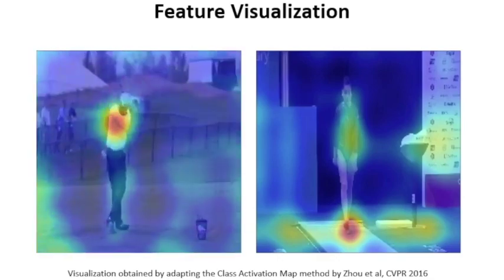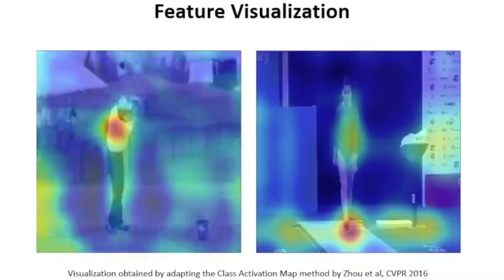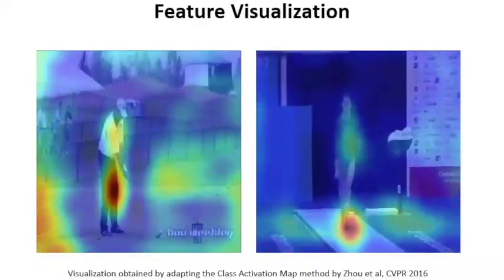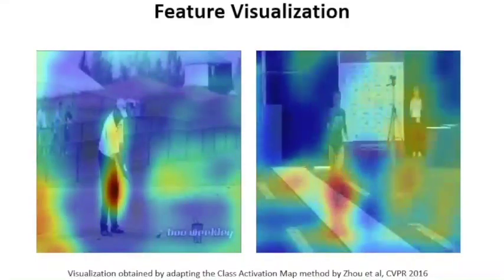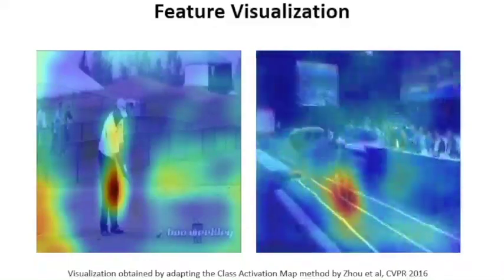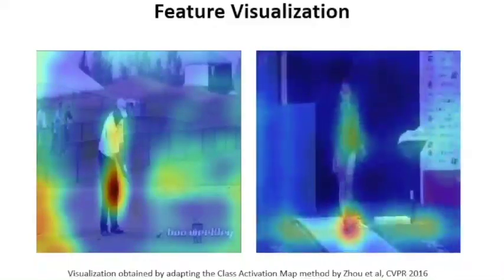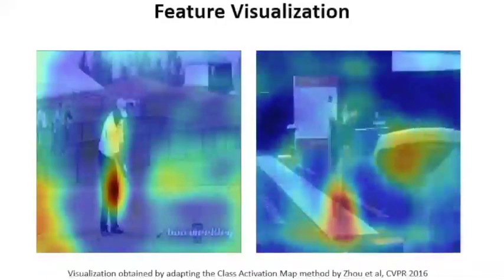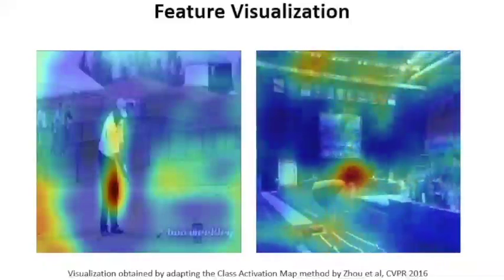On the left side, we show an example from the golf swing class in the Penn Action dataset. And on the right side, we show an example from the vault event in the FineGym dataset. In both cases, bright red corresponds to high activations, whereas blue corresponds to low activations.